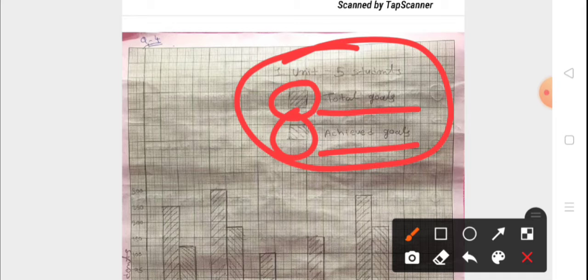So for this question we will write goals here and students here. Okay, and this starts from 0, 50, 55, 60 up to 300. Okay, now here the scale is 1 unit equal to 5 students. Okay, now this symbol represents total goals and this one achieved goals. Okay, so our first bar will represent the total goal and the second one will be the achieved goal.